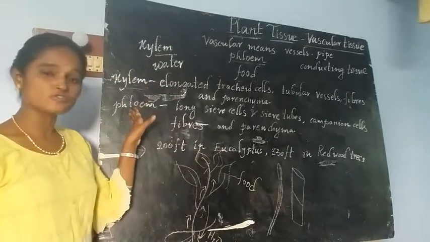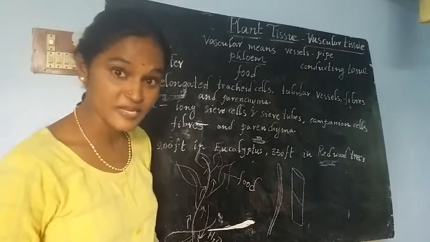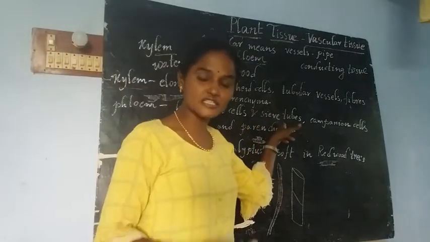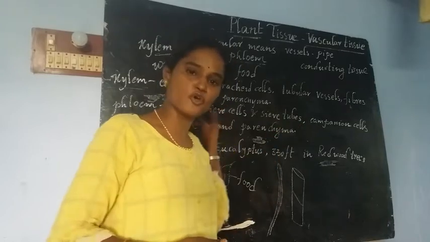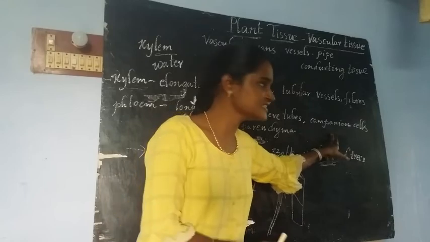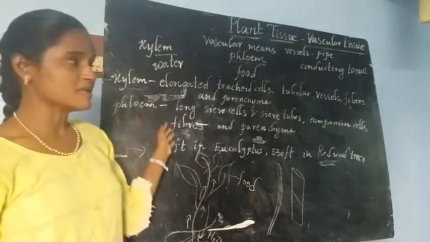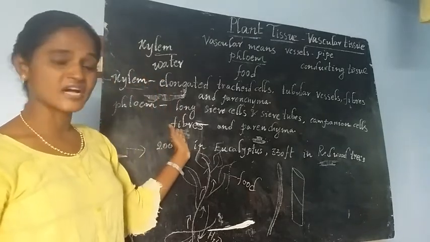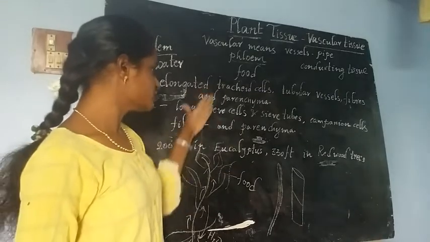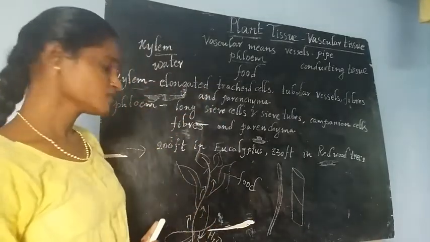If we talk about phloem, phloem contains long sieve cells. Along with the sieve cells, sieve tubes are also present in the phloem. At the same time, companion cells and some helping cells are present in the phloem. Along with that, as in xylem, it also contains fibers and parenchymatous tissue. These are the different cells present in the xylem and phloem.